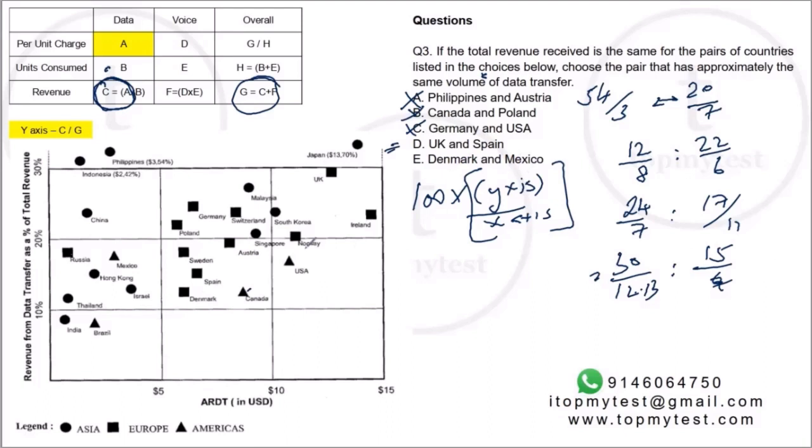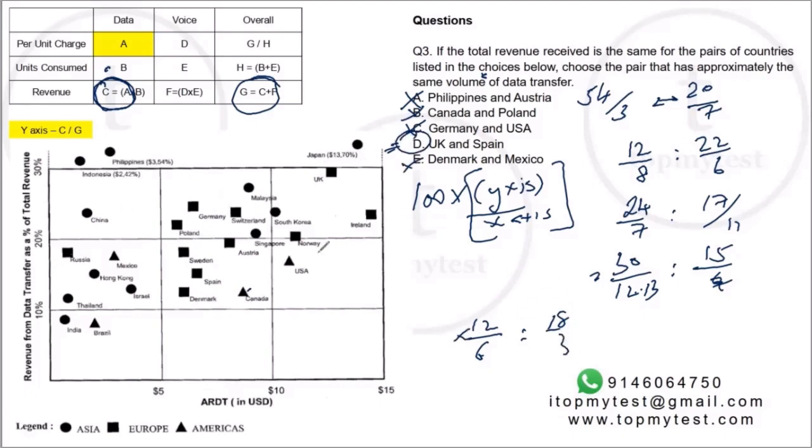And last one is Denmark and Mexico. You have 12 by 6. Place Mexico. Mexico is here. That's 18 by 3. No, this does not work. So D is the best option.